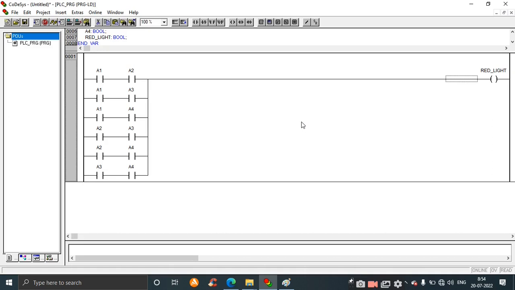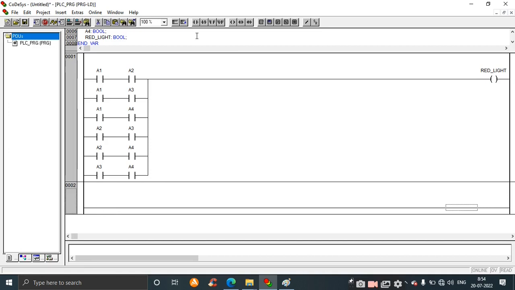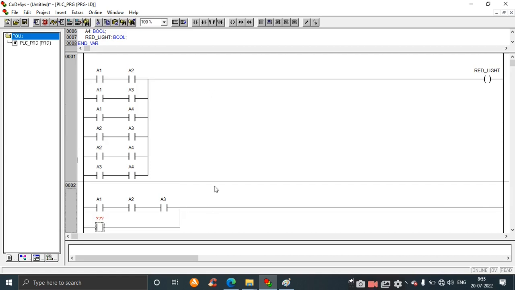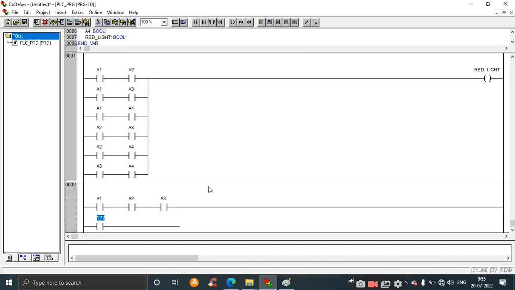Okay, so next, for the second rung, you have to take 1 2 3, 1 2 4, 1 3 4, 2 3 4. Click on network after. Give it as A1, A2, A3. So 1 2 3 is over. Next is 1 2 4. Just give A4.